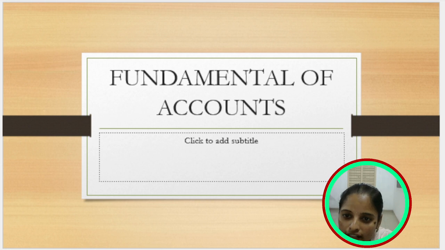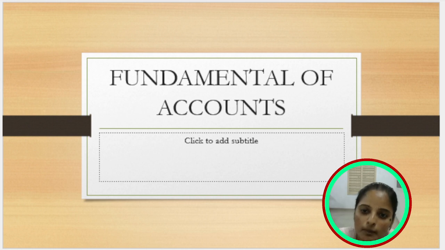First of all, we analyze, record, and summarize the transaction. After that, we go for the journal entry. In the journal entry, we recognize which rule is applied to the transaction: the personal, the real, or the nominal.